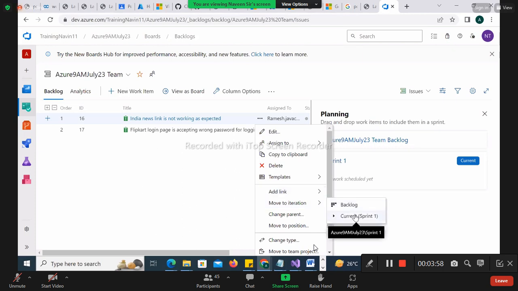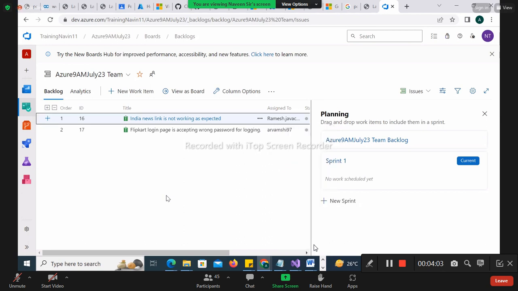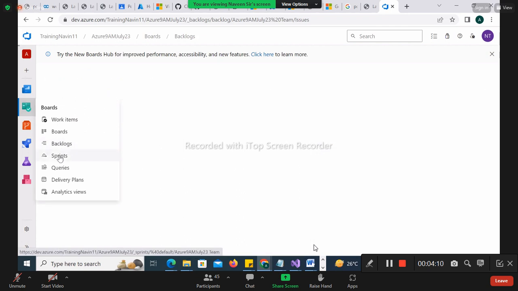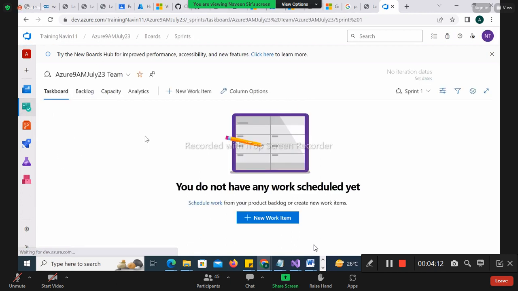I haven't discussed the sprint yet, that's why I'll not be doing it now. Let's first come and discuss the sprint. Let me go back to the sprint page first. See, the sprint page will look like this. As we have seen in the Agile class, a sprint is nothing but a time frame.